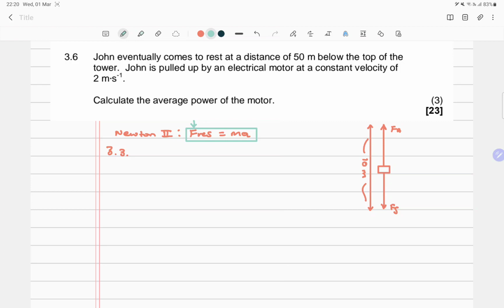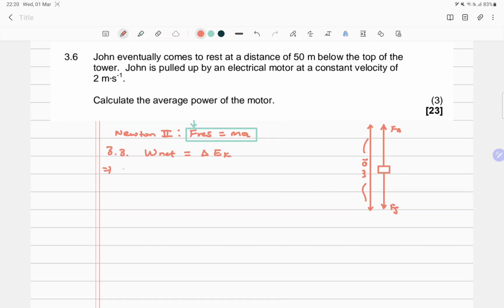Now in terms of energy principles, we know that the total work done by a resultant force is going to be equal to the object's change in kinetic energy, right? That's the work energy theorem.